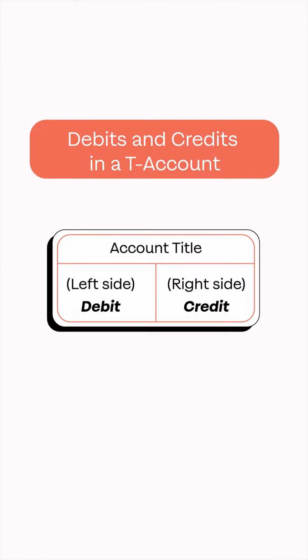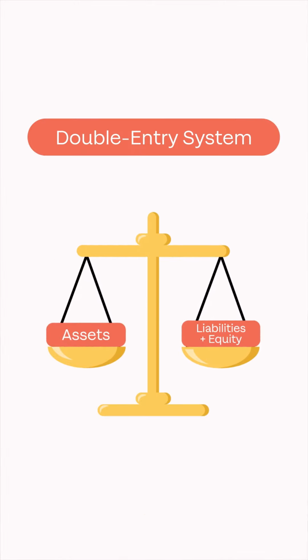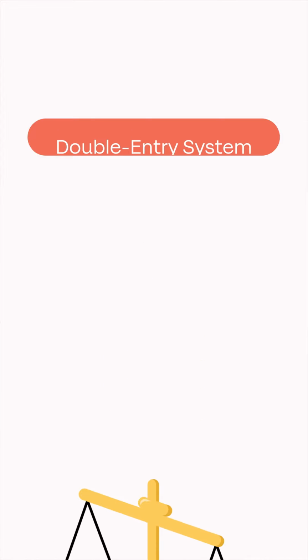However, debits and credits in a T account, a type of ledger account, are solely used to document the result of transactions. Debits are always listed on the left and credits on the right. Debit and credit alone don't denote an increase or decrease. Whether the transaction is an increase or decrease depends on the account type. This is where the double entry system, or the requirement for the accounting equation to remain balanced, comes in. For example, an increase or decrease in asset accounts must equal the increase or decrease in liability and equity accounts.